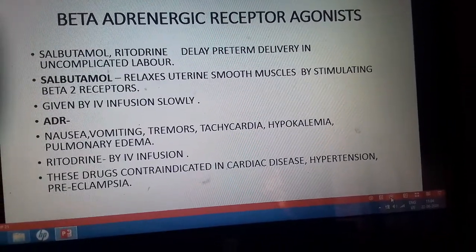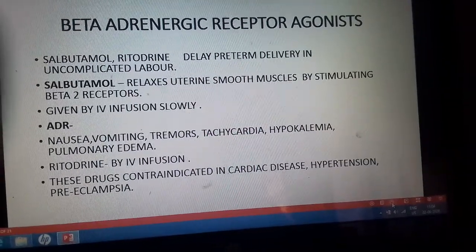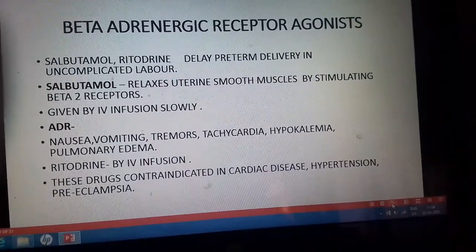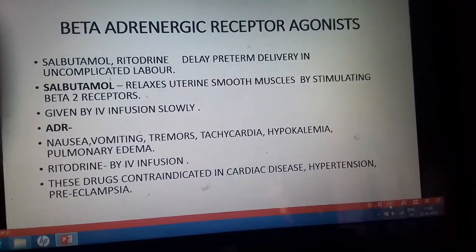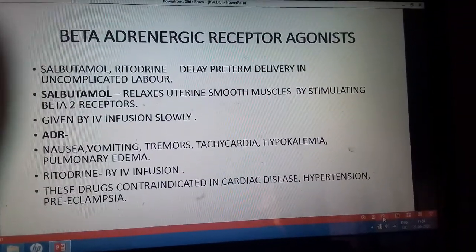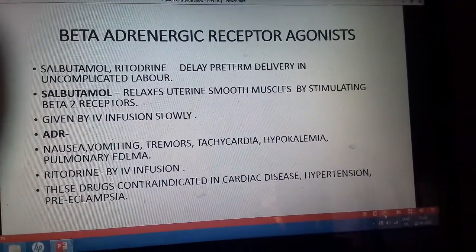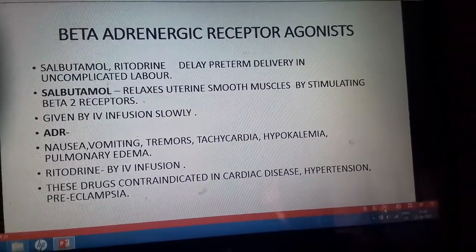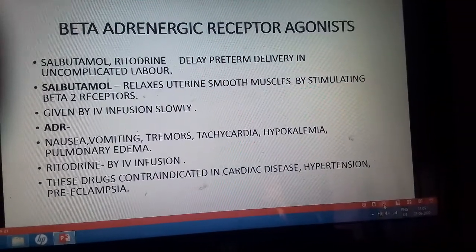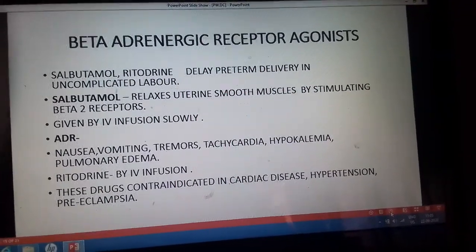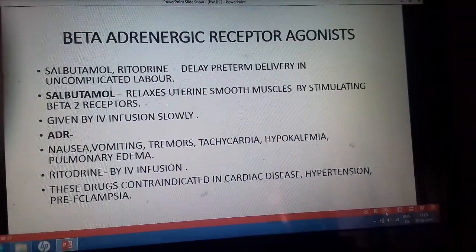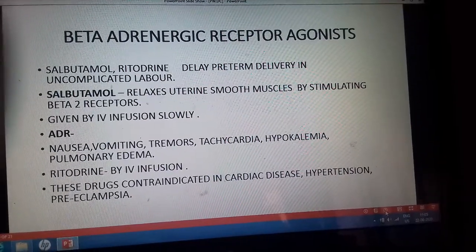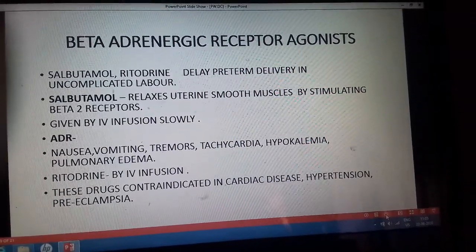Now salbutamol relaxes uterine smooth muscle by stimulating the beta-2 receptors. It can be given by IV infusion very slowly. Adverse reactions of salbutamol are nausea, vomiting, tremors, tachycardia, hypokalemia and pulmonary edema. Then ritodrine is also given by slow IV infusion.